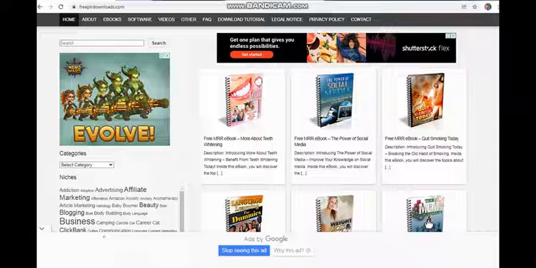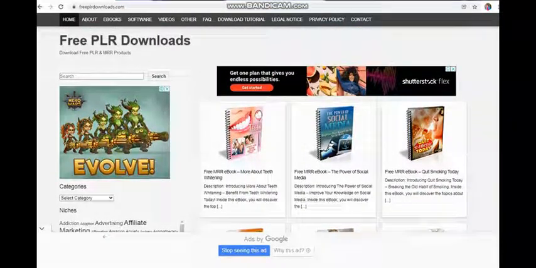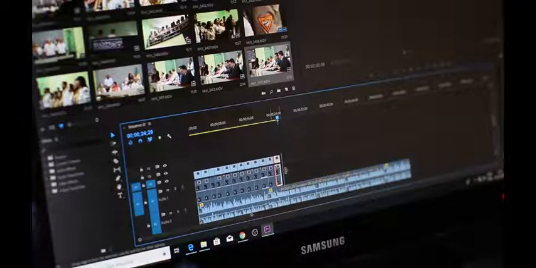For those of you who are unfamiliar with the initial platform, click here. This is a place where you may search for ebooks. Private label rights means that you can use them freely. So you may practically download any of these ebooks and do anything you want with them. You can pretend to be the author and edit and change anything you like. If you wish to, you can sell them and profit from them, and so on. With these ebooks, you can do almost anything.